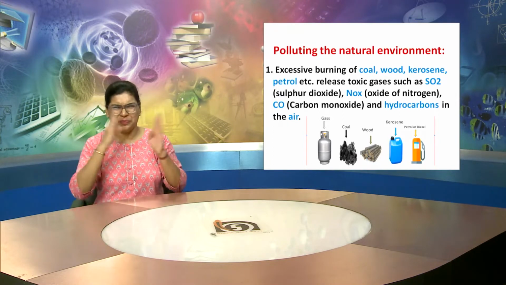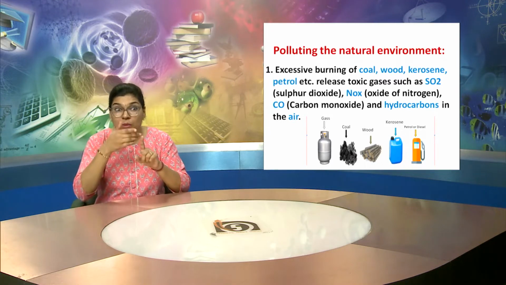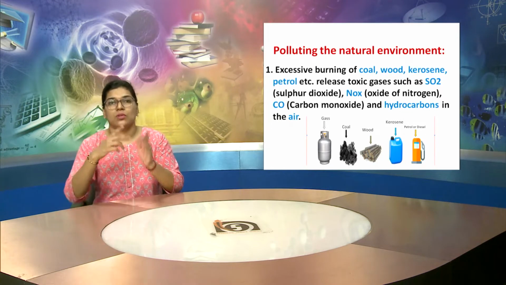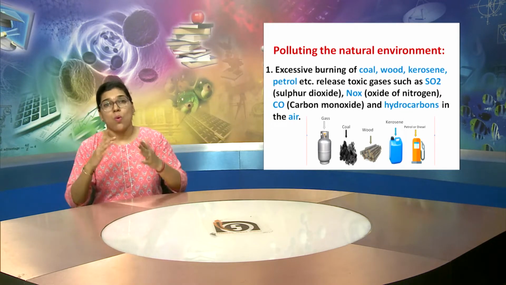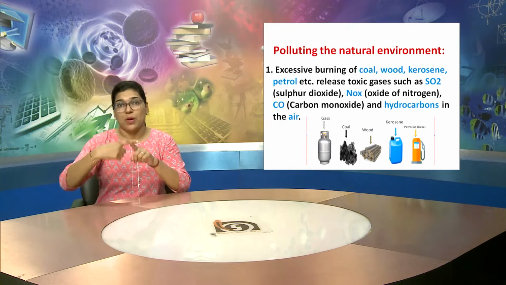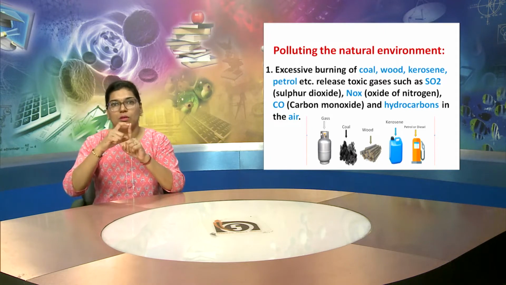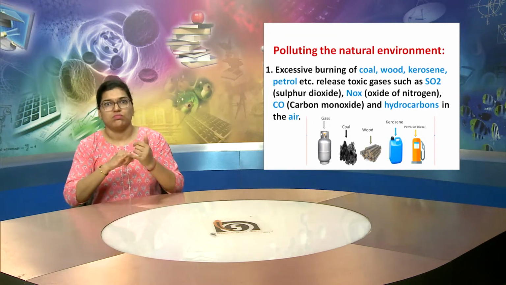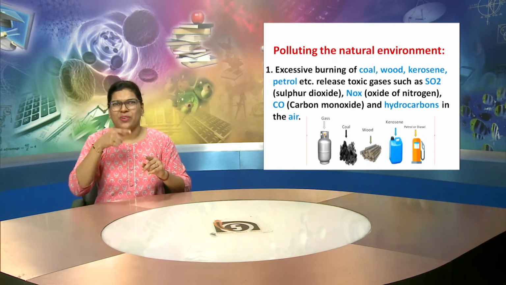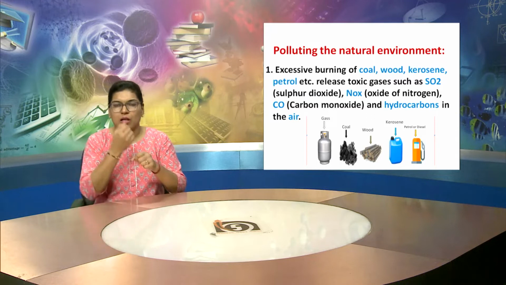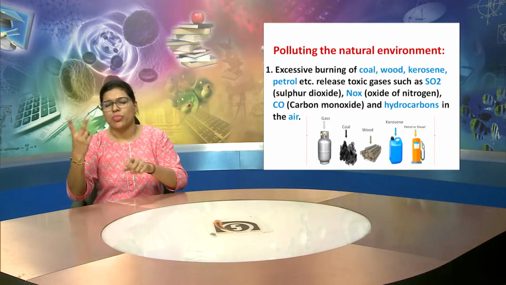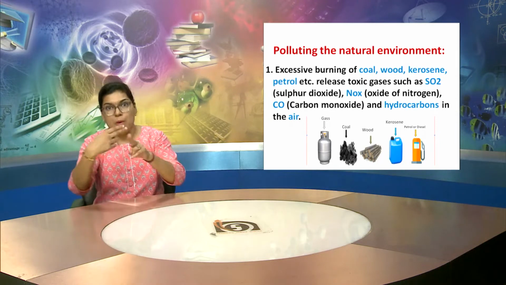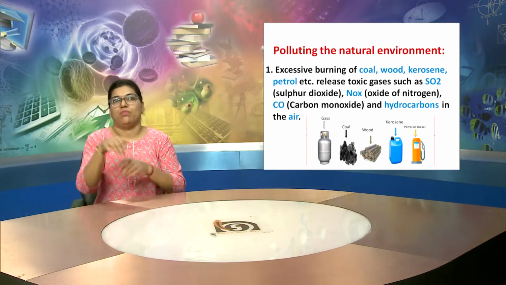You know, SO2 is sulfur dioxide. You must have felt the smell of SO2. And also NOx, which are the oxides of nitrogen. And also there are other gases, such as carbon monoxide and hydrocarbons in the air.